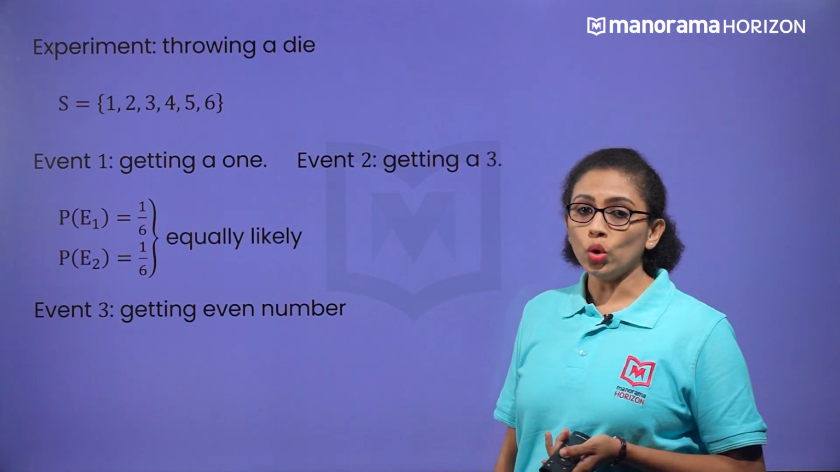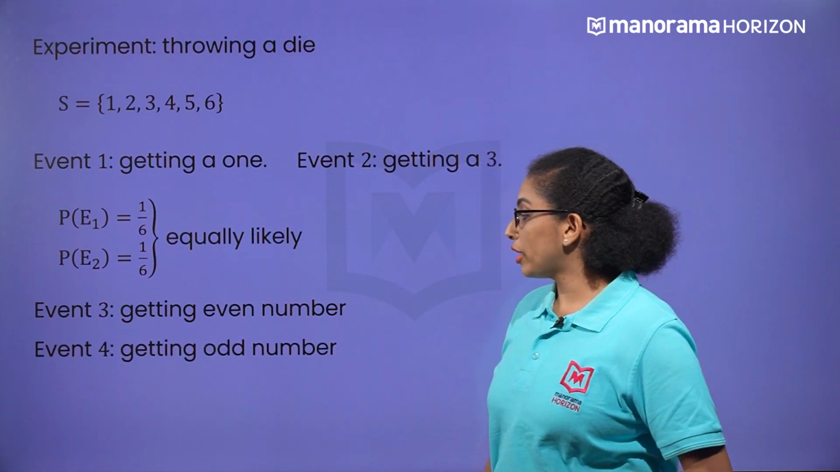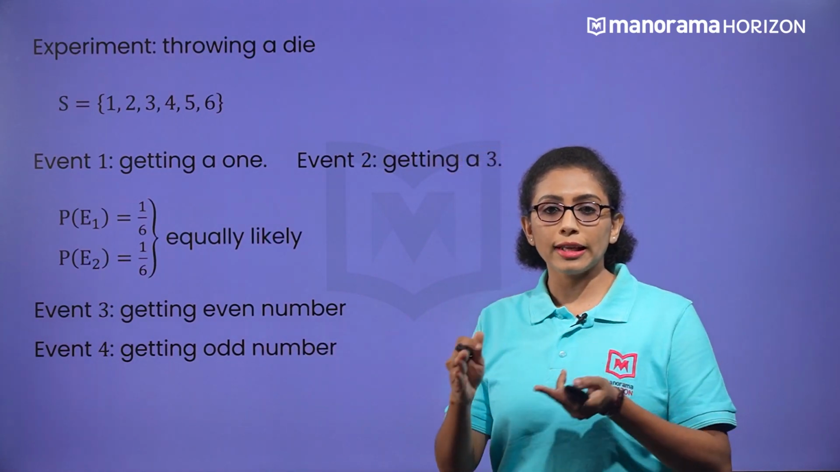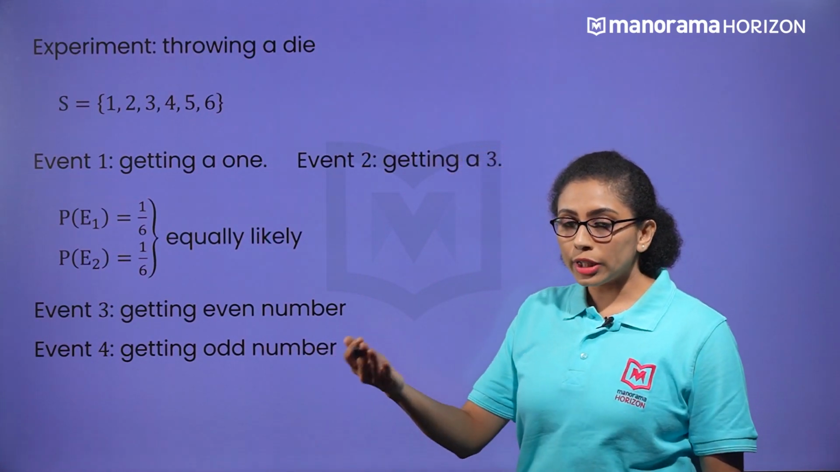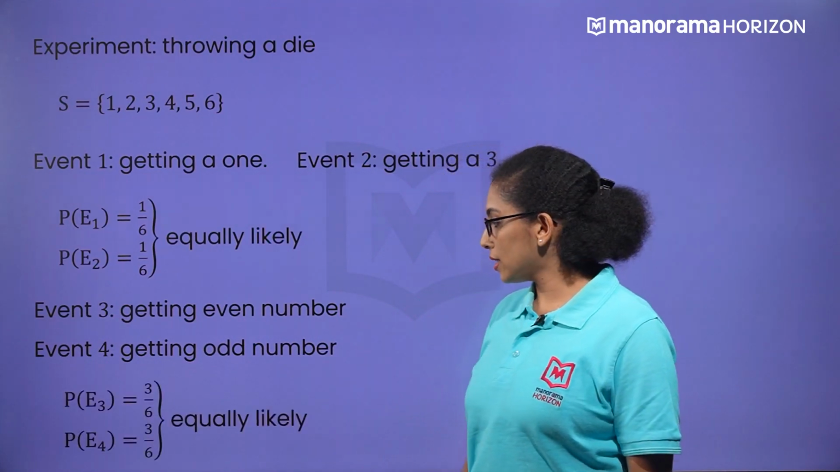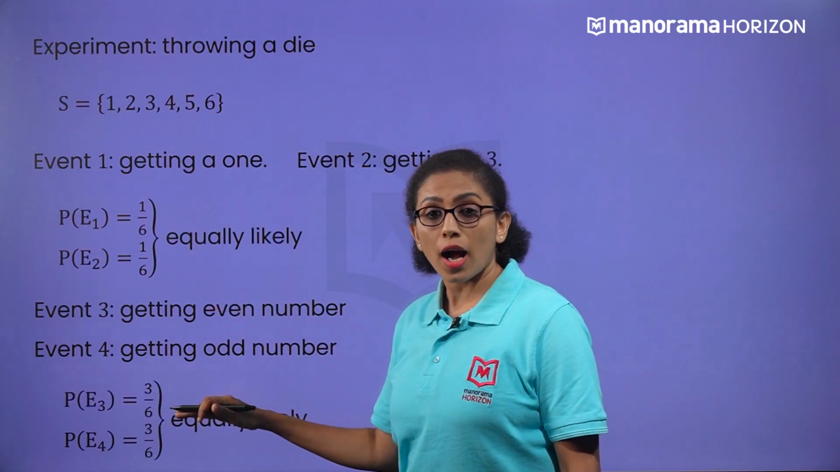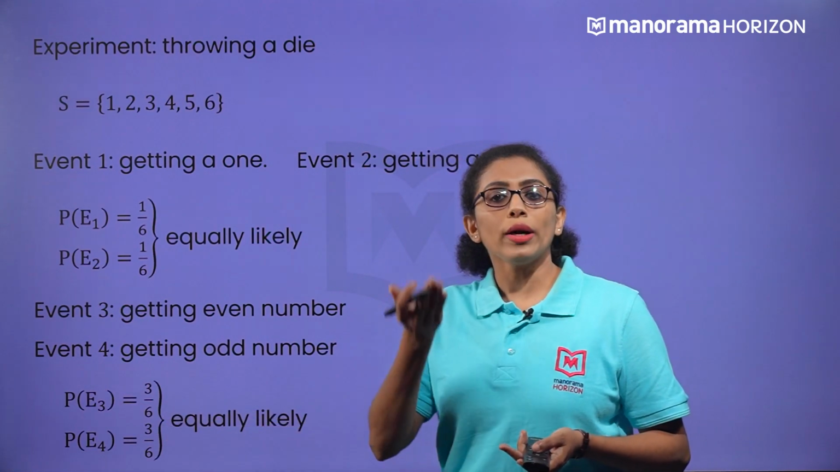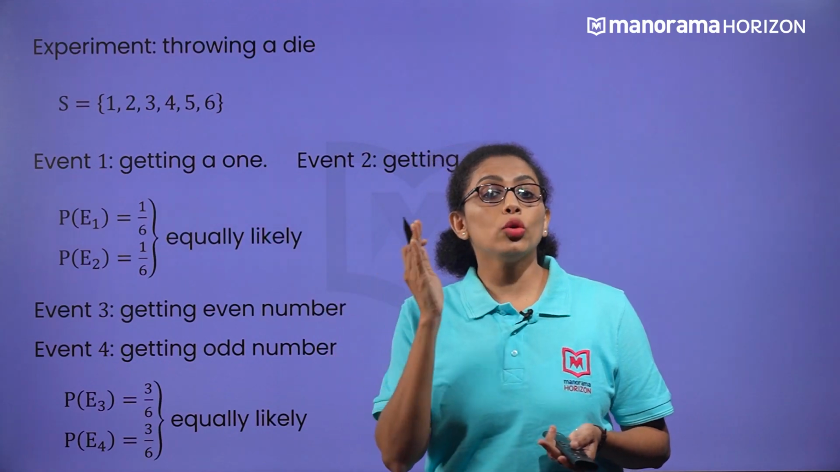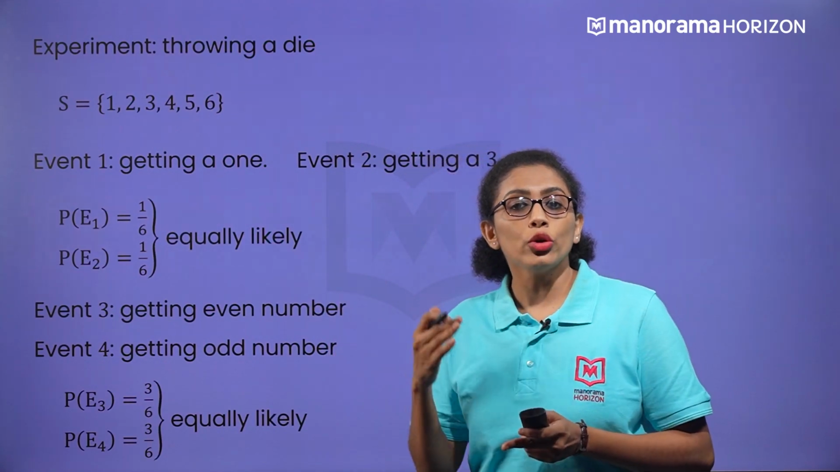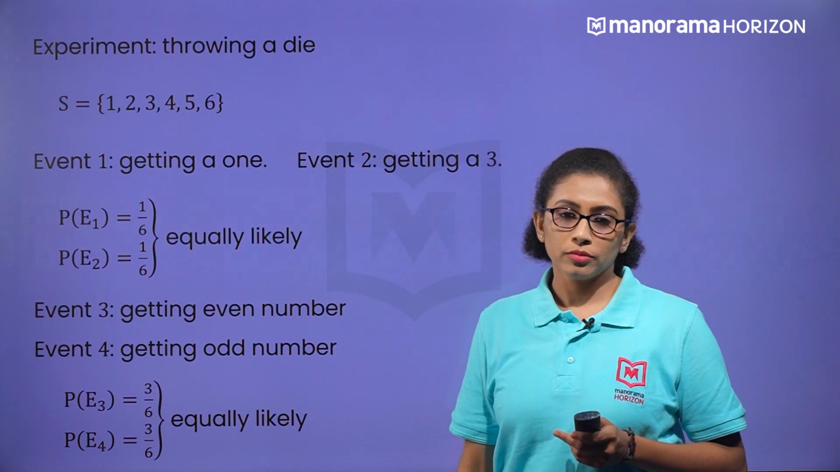Similarly, if I ask you the question, the probability of getting an odd number. Here also there are 3 odd numbers, 1, 3, 5. So the probability of getting an odd number is also nothing but 3 by 6. That is, these 2 events are equally likely. It means if we throw a die once, the likelihood of getting an even number is the same as the likelihood of getting an odd number.